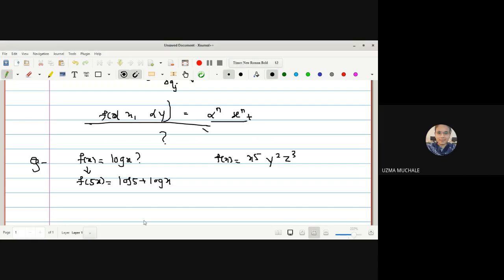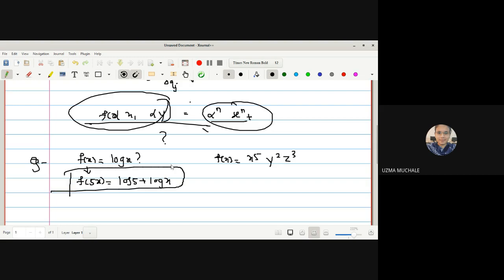So, what is our aim? To find out whether this function is homogeneous or not. For that, first you should know the definition of homogeneous. That's why I told you what this value f of αx comma αy is. In the next lecture I will answer this. Try both the functions to see which one is homogeneous or not.